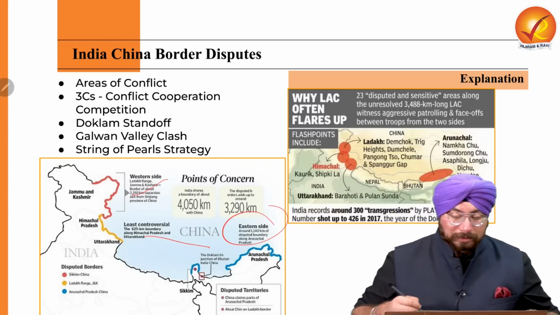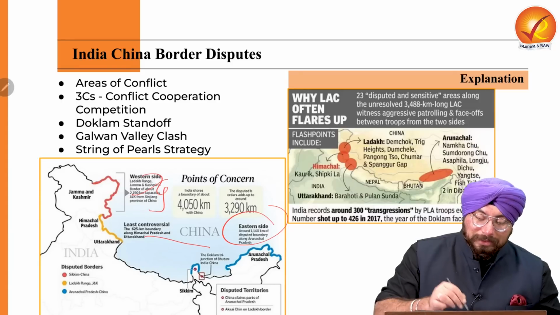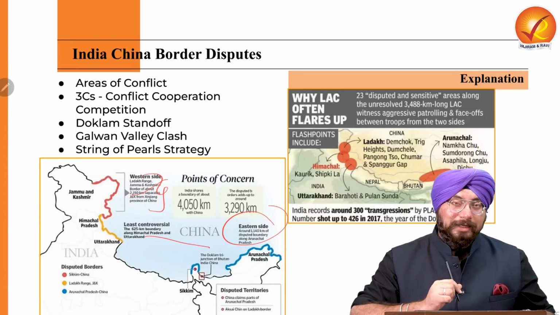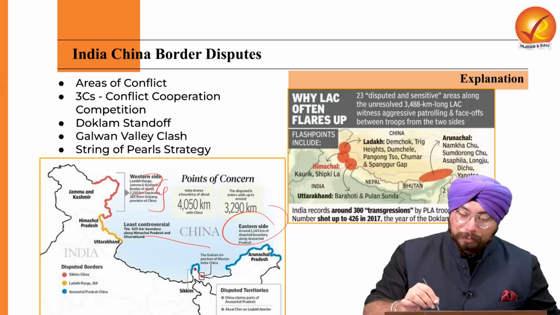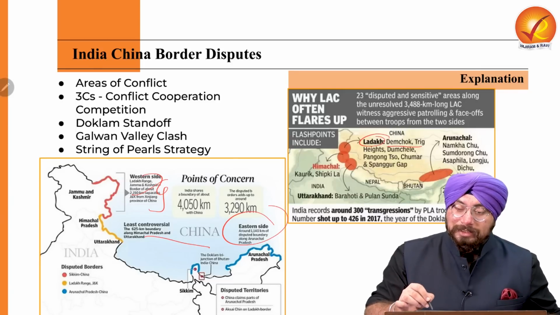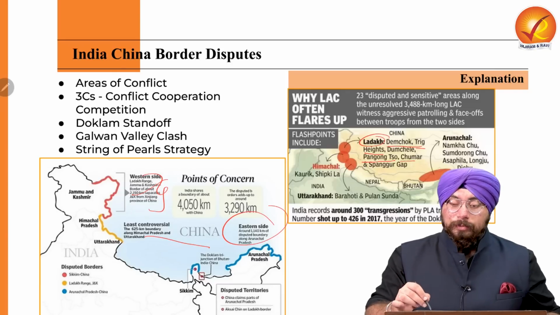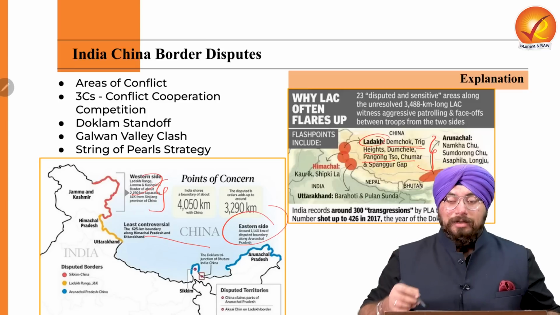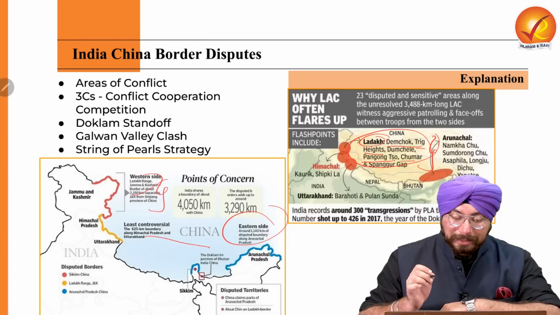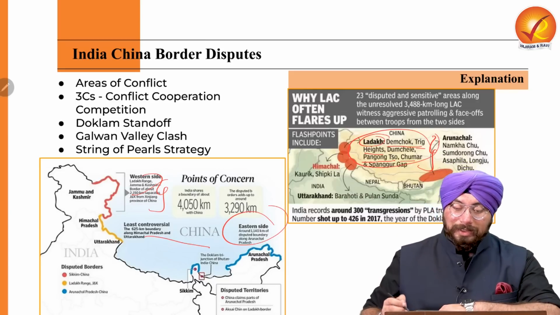So in western sector, Ladakh range is the area where there is border dispute between India and China. Now, if we see the Ladakh area here in this diagram, all these areas include your Demchok, include your Trig Heights, include your Pangong So, include your Chumar. All these areas are the areas of border disputes between India and China in this western sector.